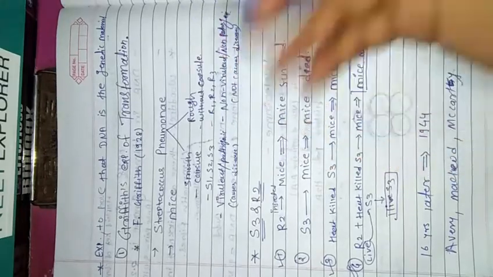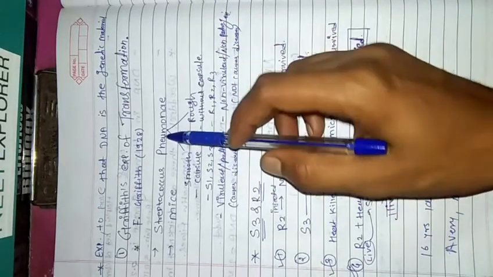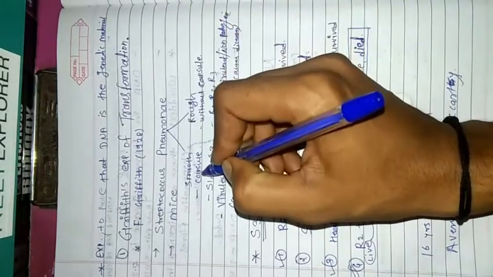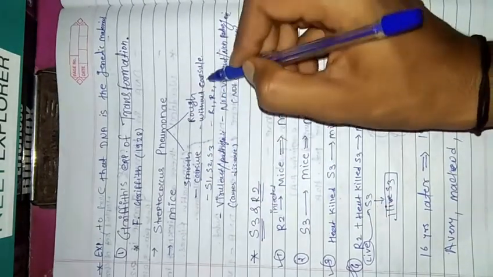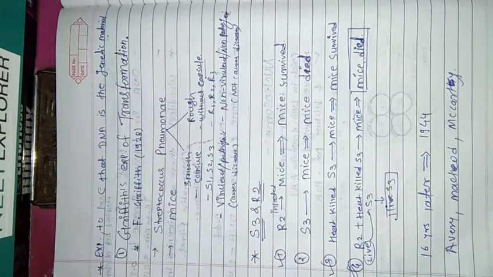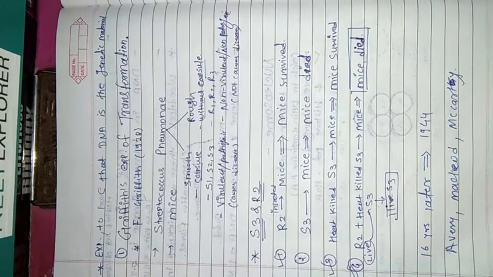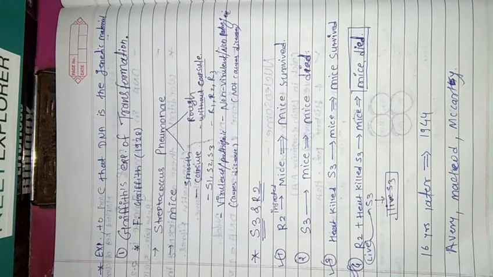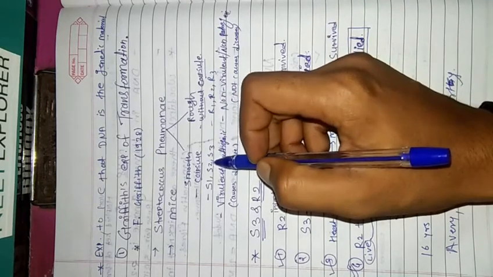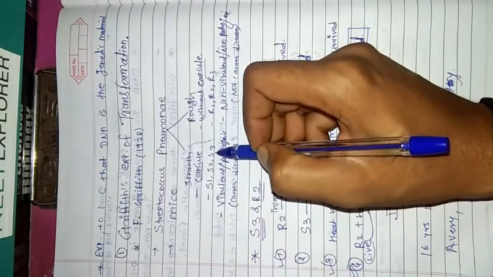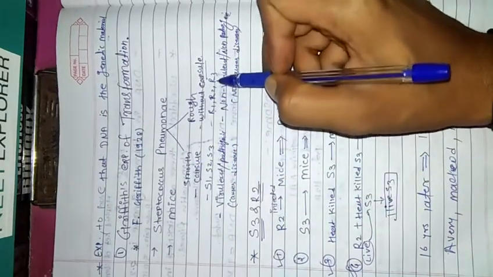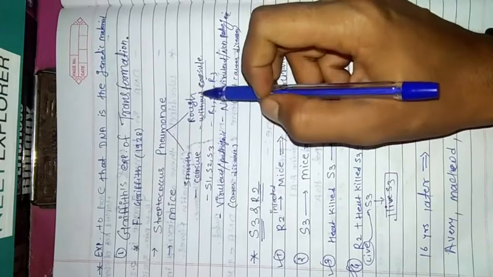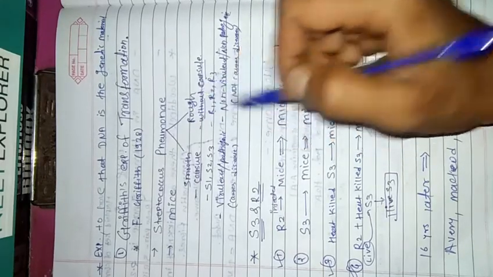Smooth means present with a capsule, and rough means present without a capsule. There were three strains S1, S2, S3 of the smooth type, and R1, R2, R3 of the rough type.